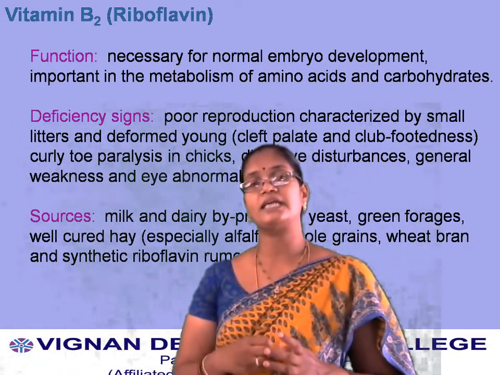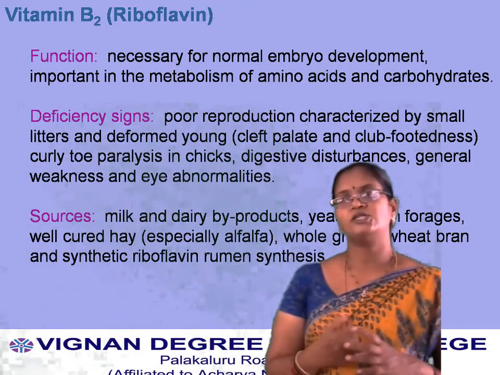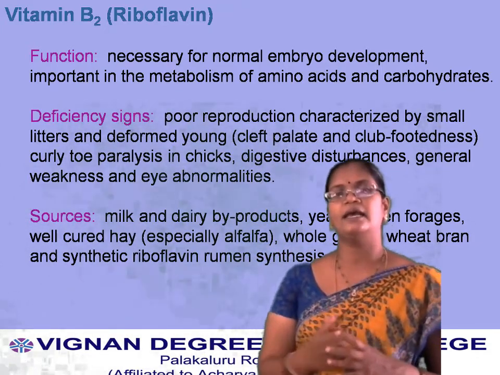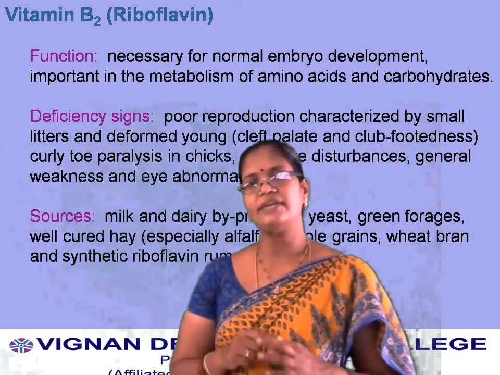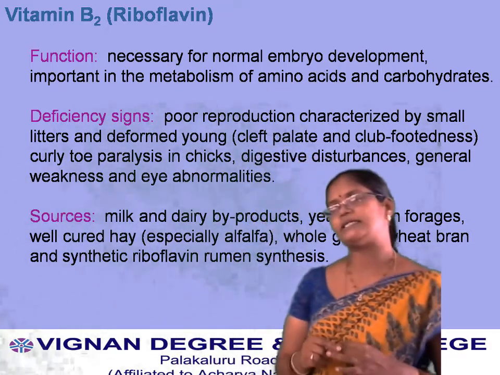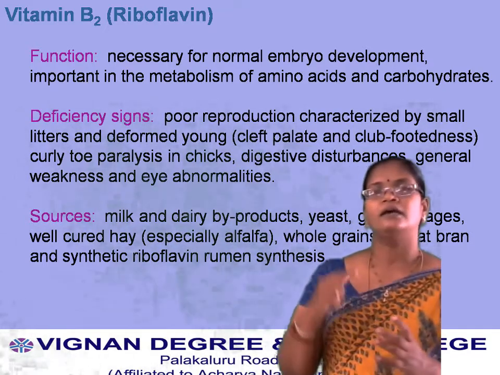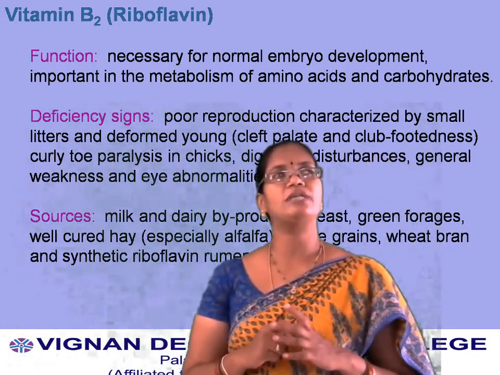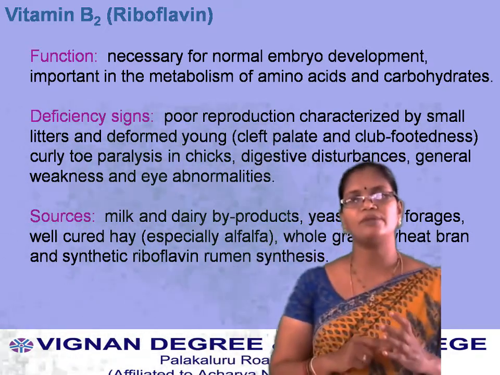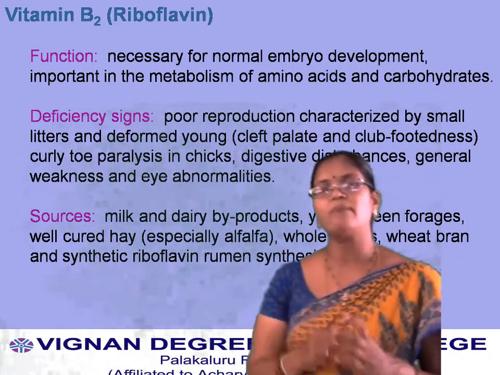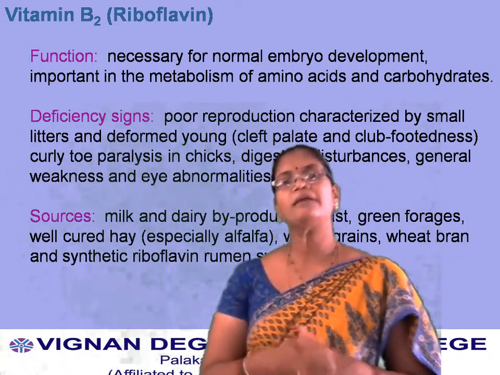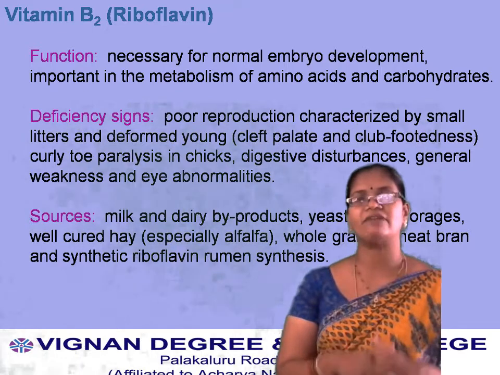Next, in vitamin B2 deficiency, there is not only a problem in embryo development, gastrointestinal disturbances are frequently seen. So digestive problems are seen, and along with these, general weakness and eye abnormalities are also found. So the main symptom is disturbance in normal embryo development. Mainly deformities in the young infants will be developed.